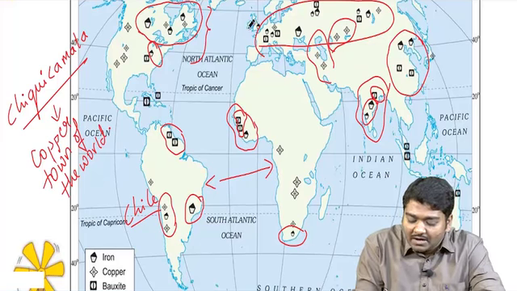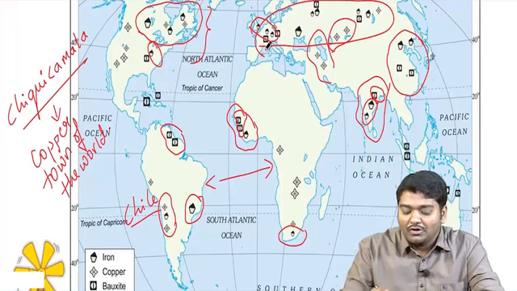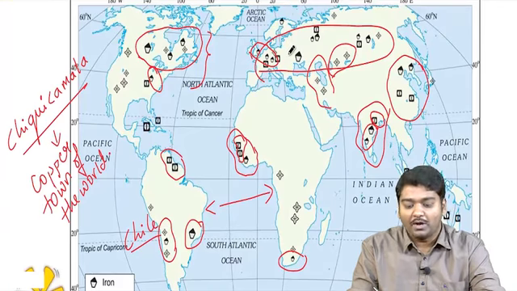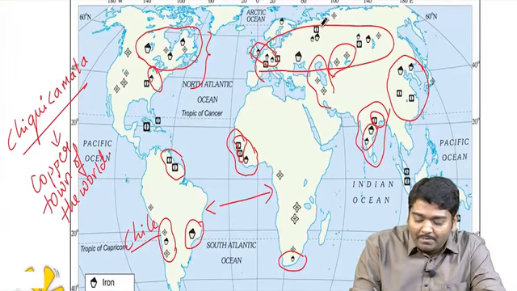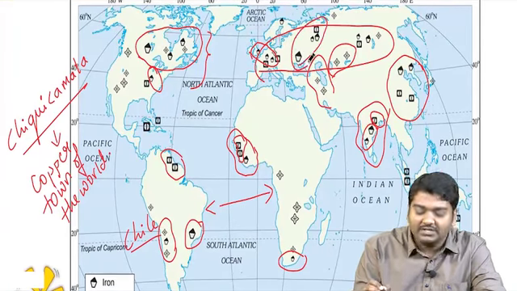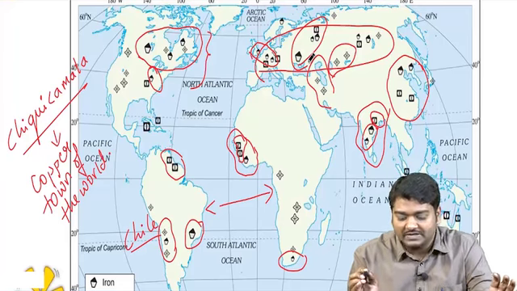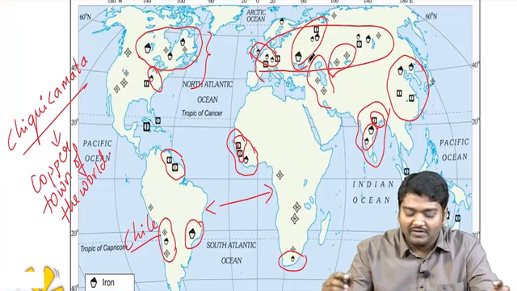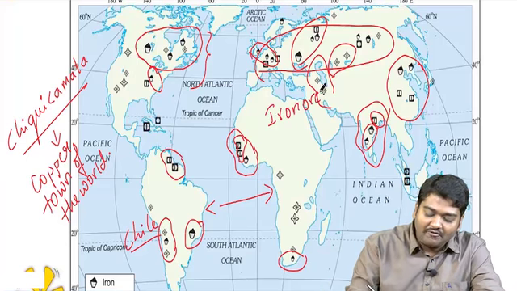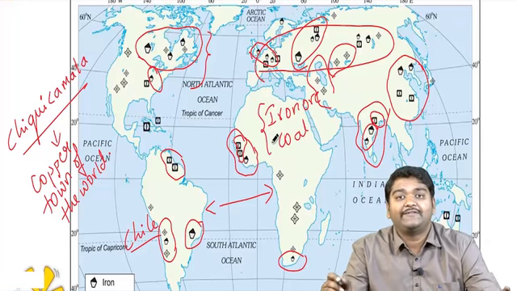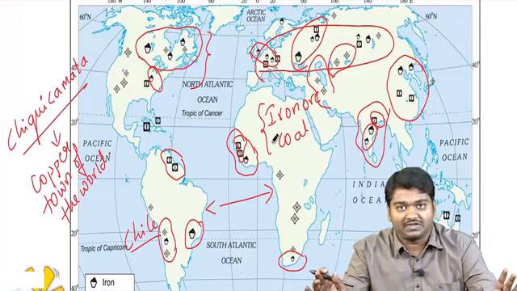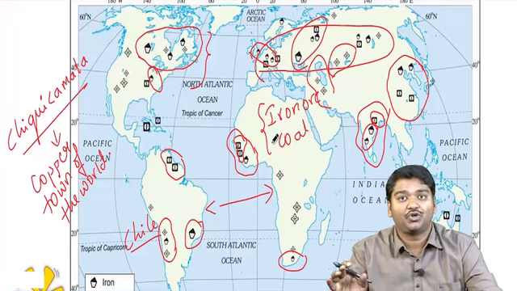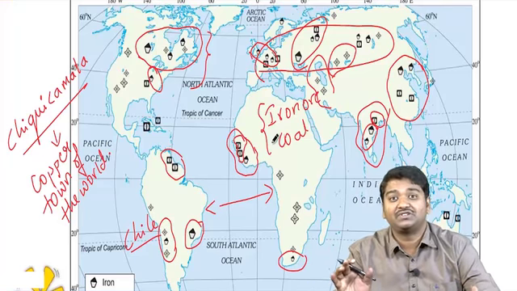Can you see here UK, France, Germany, Europe, especially Eastern Europe and European part of Russia, right? Iron ore is present more. It is very, very important for us to look at iron ore. The reason is that wherever you see iron ore and wherever you observe coal, these are very good places for development of iron and steel industries. In later chapters I will be showing you where iron and steel industries grew.